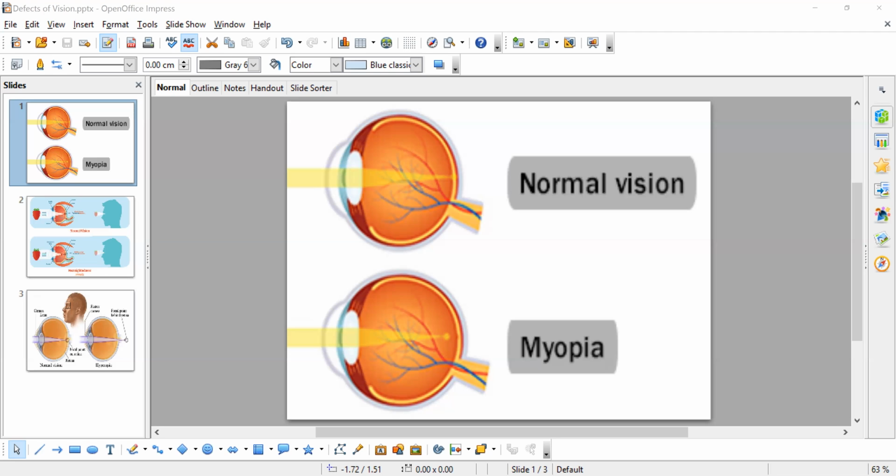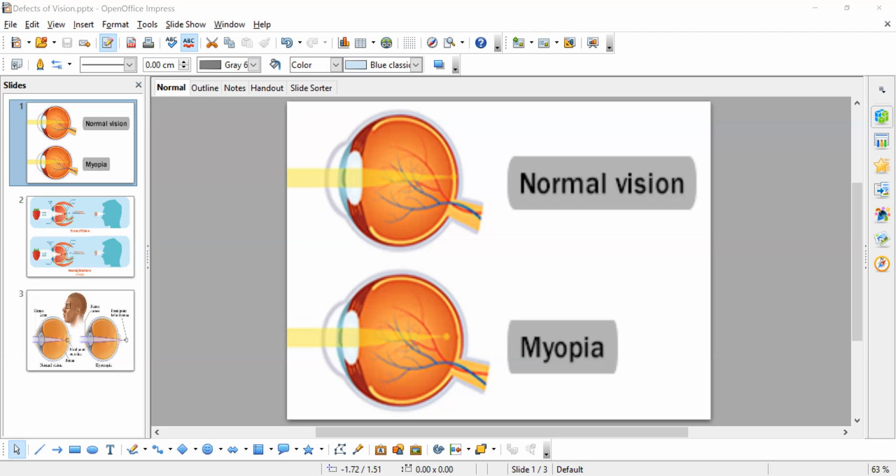So first of all, the main disorder we have is myopia. What is myopia? It is an eye disorder. Myopia is a common defect of vision. How can we define myopia? It is a condition in which the image of the object is formed in front of the retina.